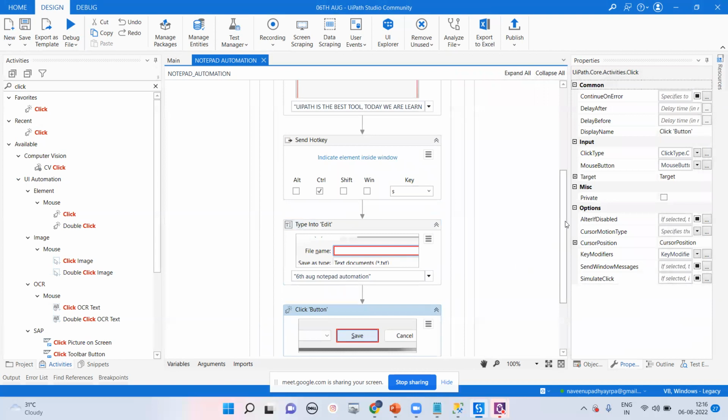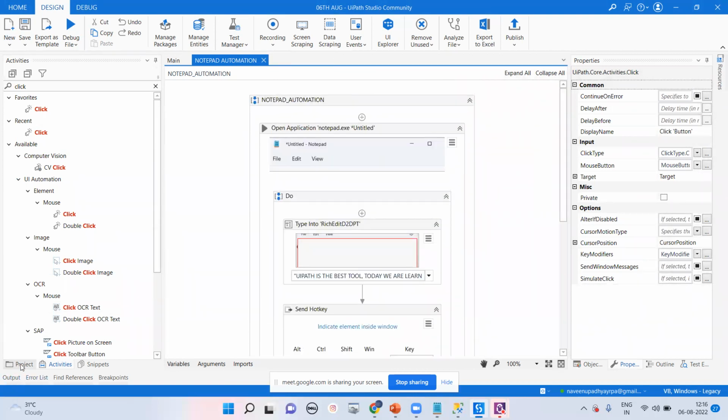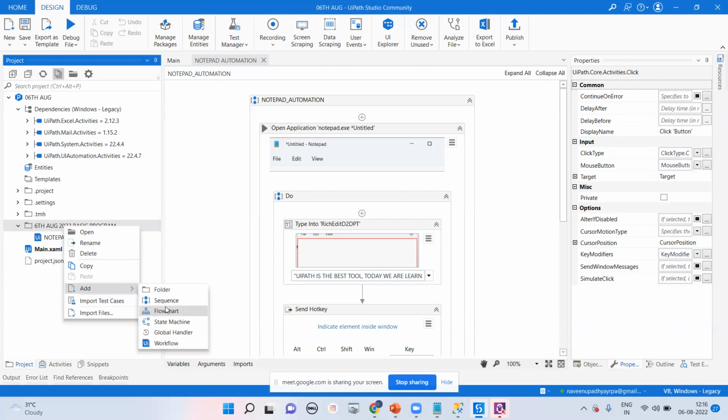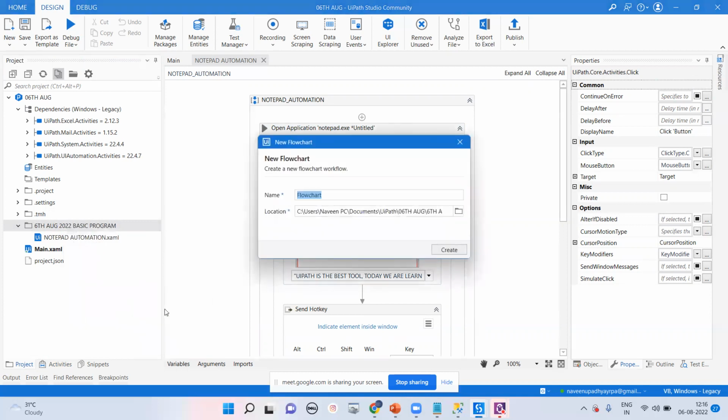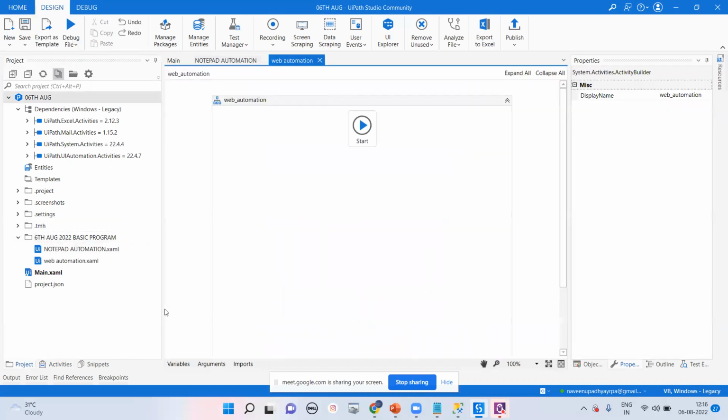Very simple. Everyone asks how we can go for web automation. It's a very simple thing we can do right now, that is web automation. We add a sequence flowchart right now. Understand this flowchart, and here we go for web automation.